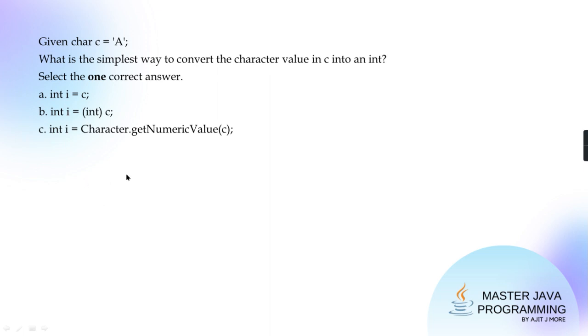Character.getNumericValue: getNumericValue is a method of the Character class. Character is one class, and getNumericValue is the method of that class. You pass a character, it will give you the equivalent integer value of it. So conceptually all three are legal, but which one is the simplest?